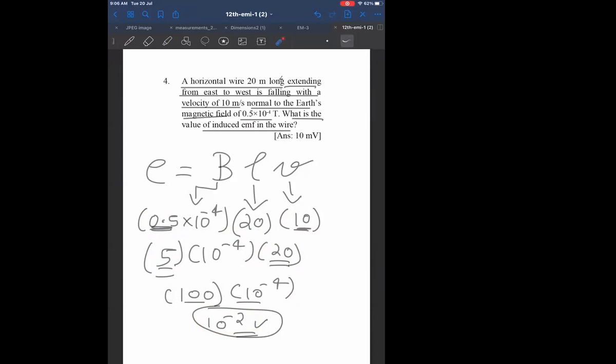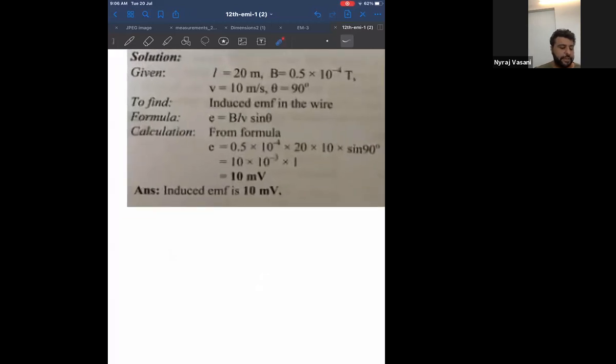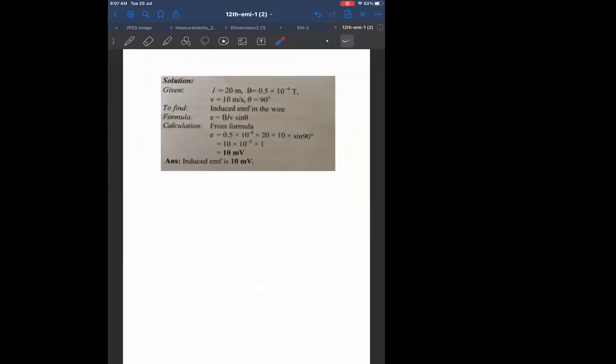Sir, in magnetic effect of current, you have shown this formula and you have said BLV sine theta. Actually, the formula is sine theta only. But I am not giving sine theta because in this chapter everything is normal, which means 90 degree. That is why we are not taking it. But you are right, the actual formula is this one. To avoid confusion, I am taking only BL. Okay.